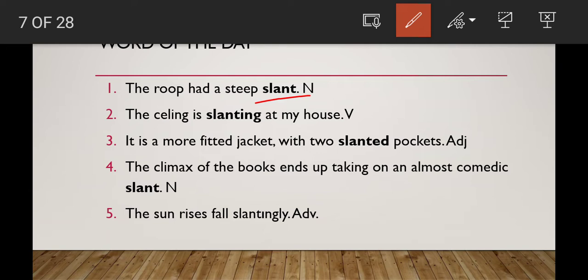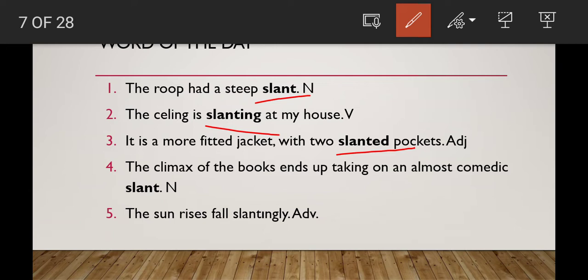Next one, see the second sentence. The ceiling is slanting at my house. Here, slanting is verb form. Next, the third one: it is a more fitted jacket with two slanted pockets. Here, slanted is used as an adjective. What is it, children? Slanted, adjective.